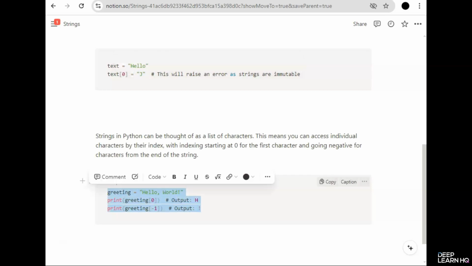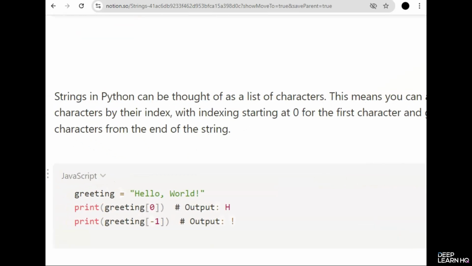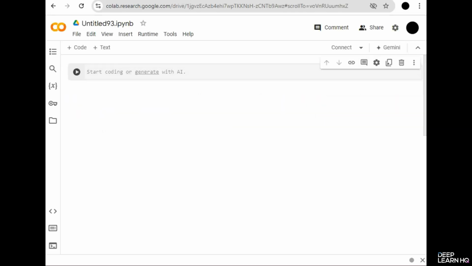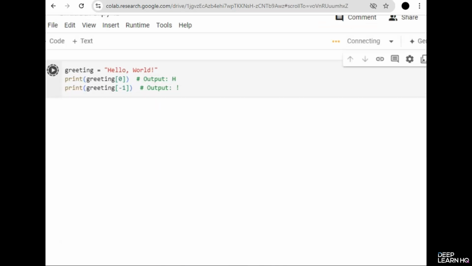We created a variable named greetings and we stored hello world in it. If we want to print just h, we need to write the variable name and 0. And if we want to print the last element, that is exclamation mark in this case, we'll have to write -1. So this allows you to retrieve specific characters from a string, making it easy to manipulate text data in precise ways. So let's copy this code and paste it in Google Colab to see how this works. I have created a cell and I'm going to paste my text here. When I run this, it will print h and exclamation mark respectively.